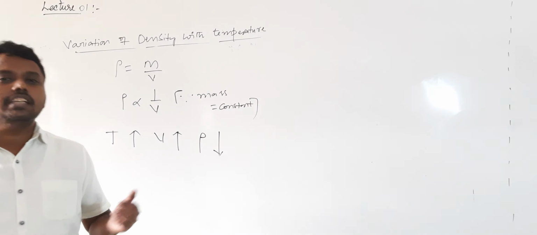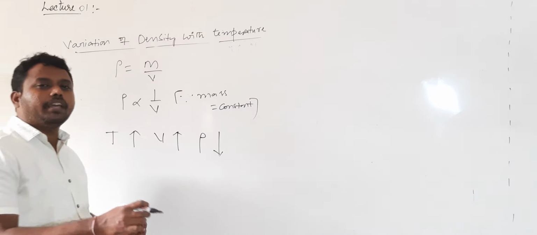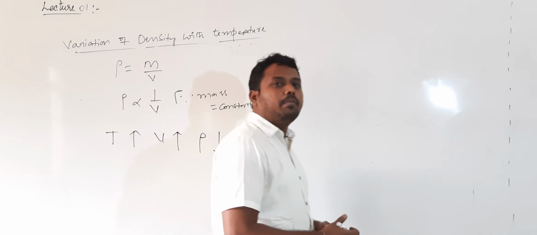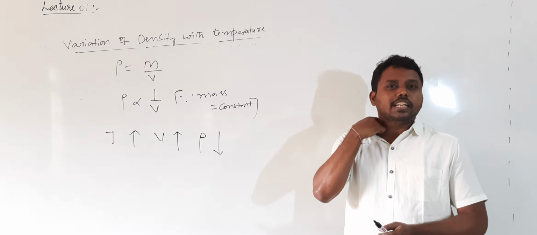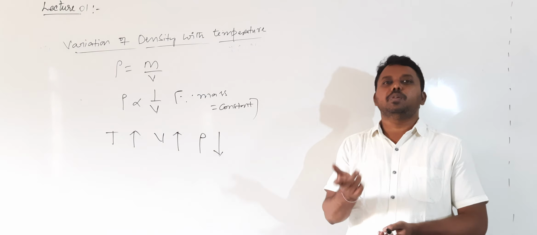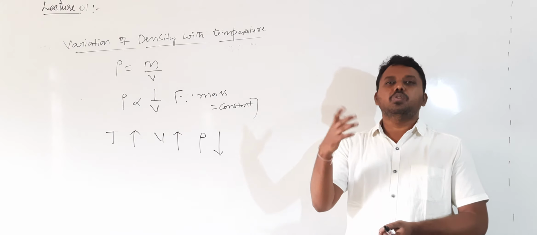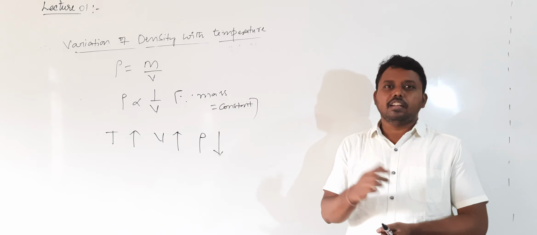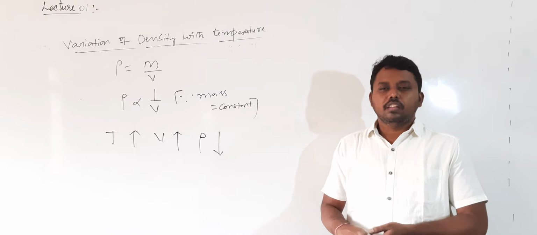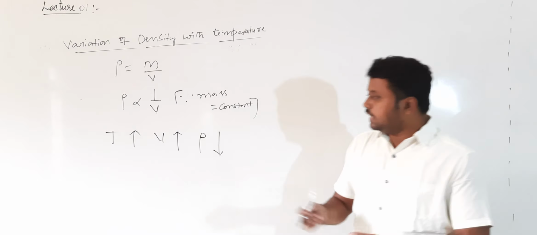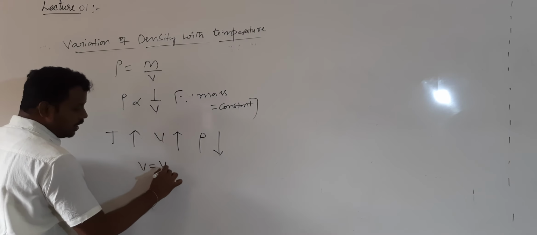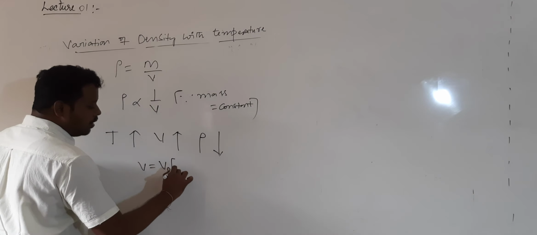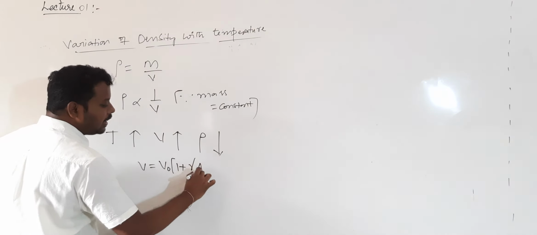How does density vary? Actually, here we will get one topic in thermal properties of matter. There are three types of expansion: linear expansion, areal expansion and volume expansion. Liquids have only volume expansion. Solids have linear, area and volume expansion. This gives us how the volume changes. There is one equation: volume increases with temperature according to the relation V is equal to V naught into 1 plus gamma into delta T.